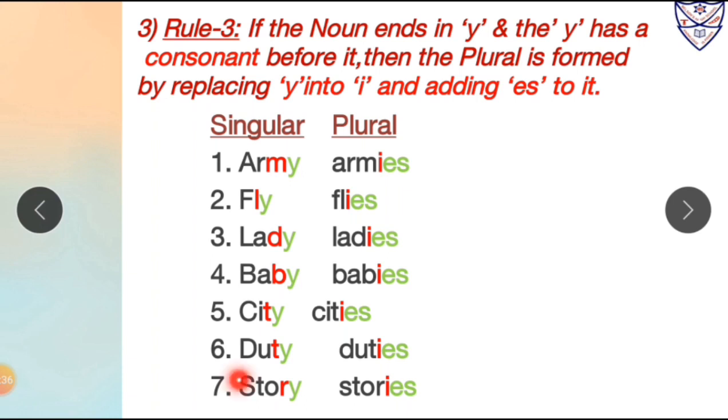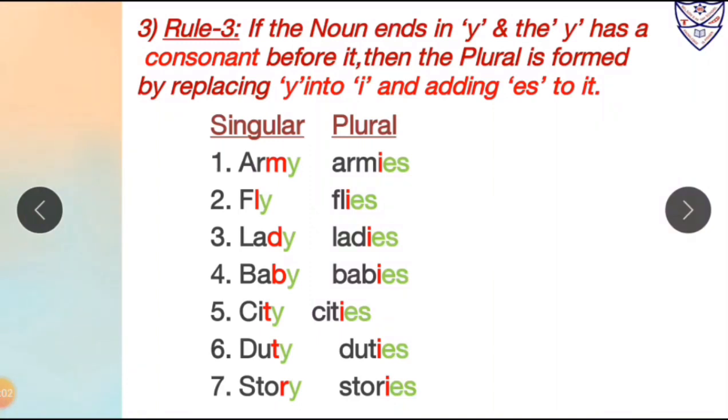Number 7, story. Over here the word story is ending with Y. Before Y there is a consonant, and that consonant is R. So we will replace Y with I, and after I we will add ES to form its plural form. So story, which is in singular form, its plural form will be stories.